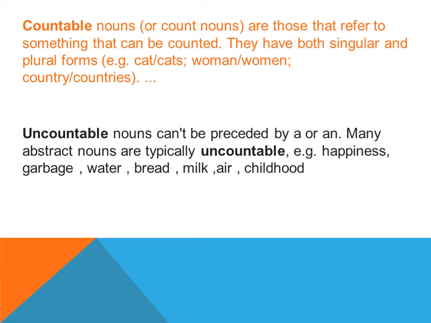Suppose story ends with y, its plural is stories. These are some of the rules which I will explain when I teach singular and plural nouns, not here. So let's move to the next kind, that is uncountable nouns.